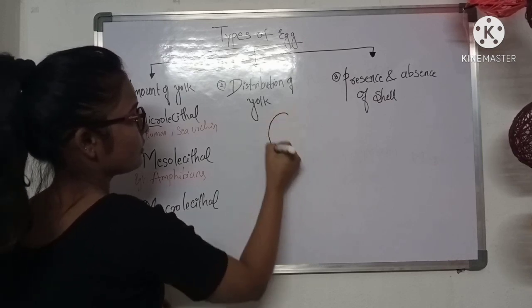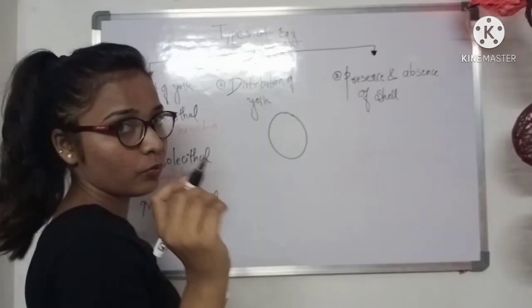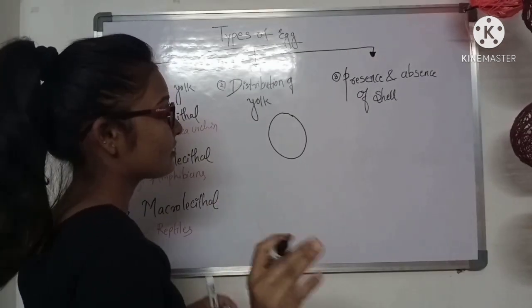So first one is microlecithal. Just consider the black one which I am taking here. Let's consider it as a cytoplasm.